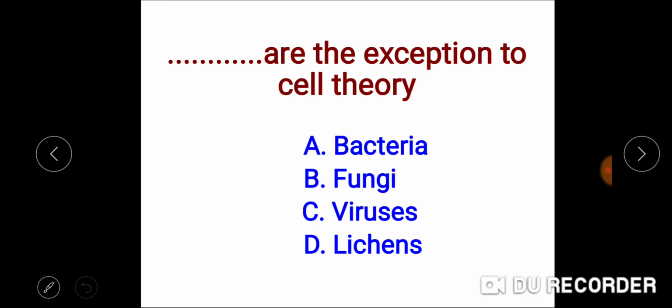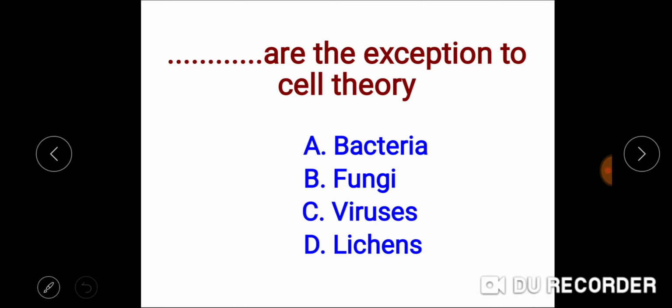Next, dash are the exception to the cell theory. Bacteria are made up of cells, or are cellular in nature, and fungi are cellular in nature. Lichens are compound plants, as algae and fungi live together in close association, as a result of which both are benefited.